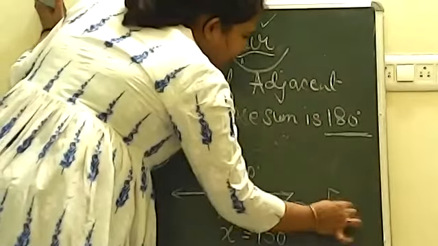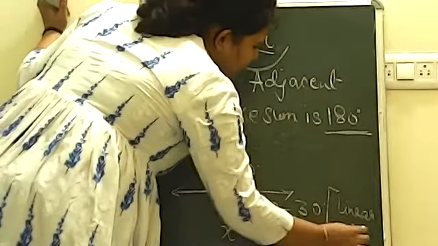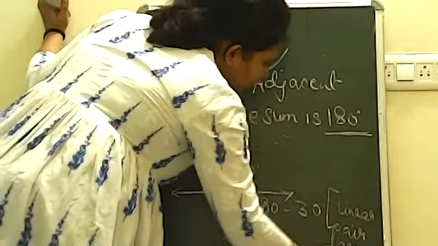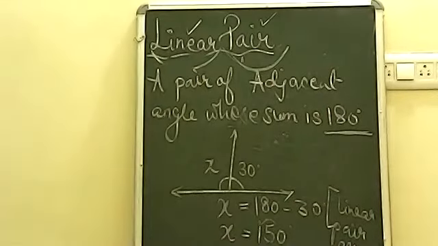You have to mention the reason always. Reason is that they are linear pairs. So linear pairs are supplementary. You will mention this line always. Okay, linear pairs are always supplementary. So remember the answer of x value will be 150 degree.